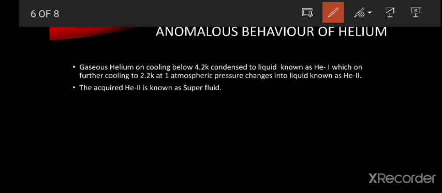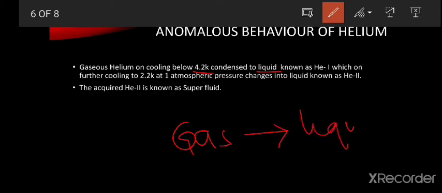Next one, anomalous behavior of helium. Gaseous helium, on cooling below 4.2 Kelvin, is converted to liquid. If we cool the gas, it will convert to liquid.